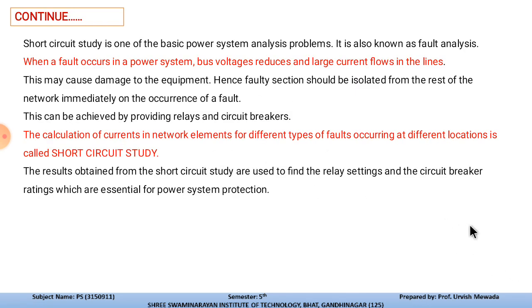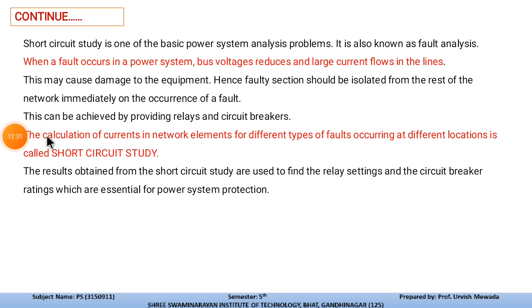So let us discuss the summary. Short circuit study is one of the basic power system analysis problems. It is also known as fault analysis. When a fault occurs in a power system, the bus voltage reduces and large current flows in the line.